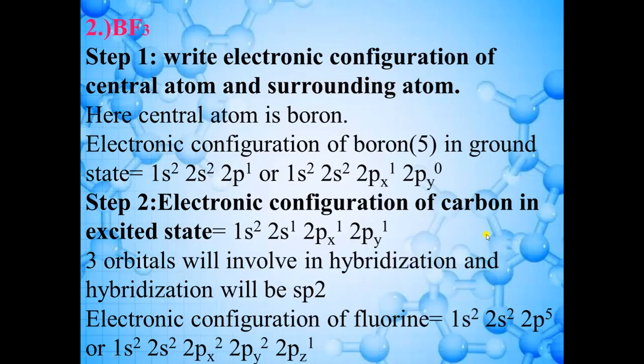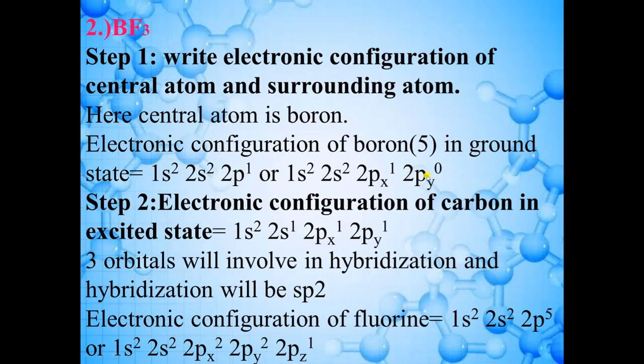Now we will take the next example. BF3. Boron is attached to 3 atoms of fluorine. Now the steps are the same. Step number 1, you have to write the electronic configuration of the central atom and the surrounding atom. So boron's electronic configuration in ground state is 1s2, 2s2, 2p1 because the atomic number is 5. You can write 2p1 in this way, 2px1, and there is no electron in 2py and 2pz. So here we can write 2py0.